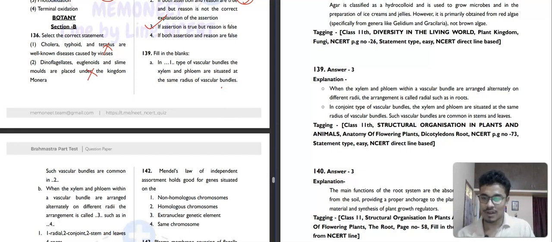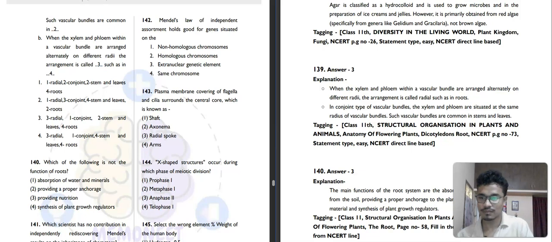So the type of vascular bundle here will be conjoint. The first one will be conjoint, and such bundles are common in stem. Then the third here will be radial, and fourth it is present in roots. So here the third option will be our correct answer for this question.